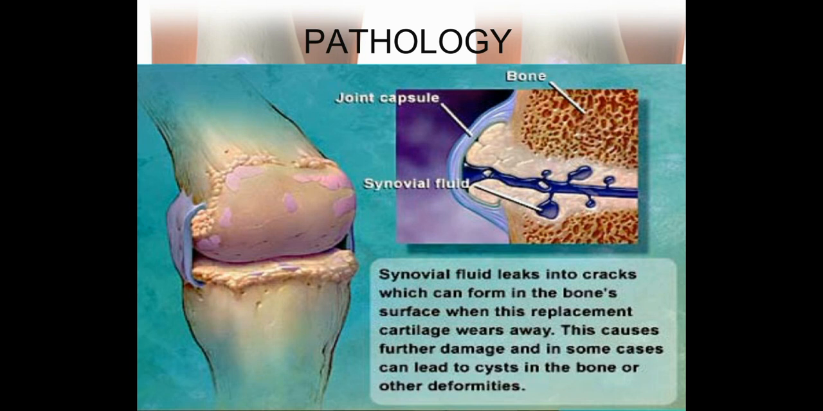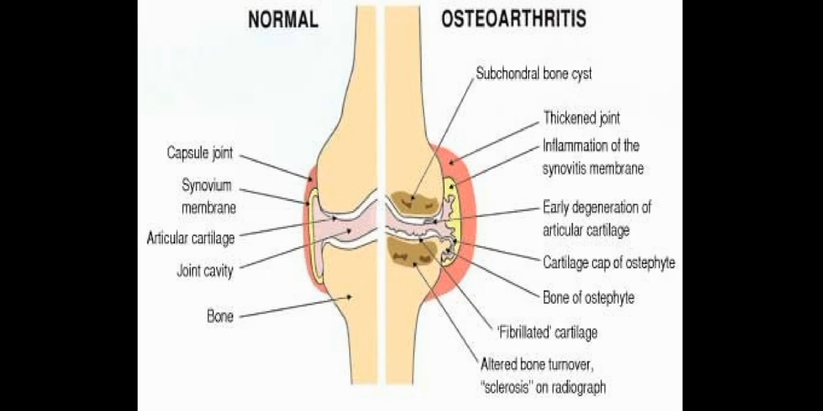So there will be some osteoarthritic changes occurring in the knee joint, which will lead to osteoarthritis of the joint. As you can see in the picture, the comparison between the normal knee joint and the osteoarthritic knee joint. On the left hand side you can see normally we have the joint capsule, synovial membrane, articular cartilage, joint cavity and bones that are forming the joint. On the right hand side of the picture we can see osteoarthritic changes. So the first change is the subchondral bone cyst formation.